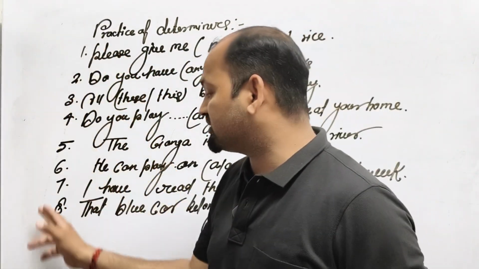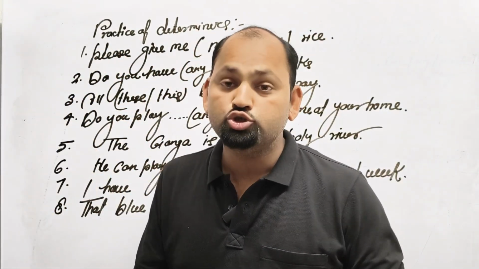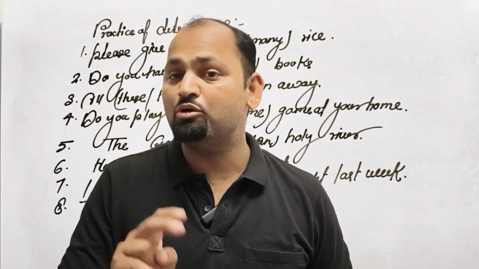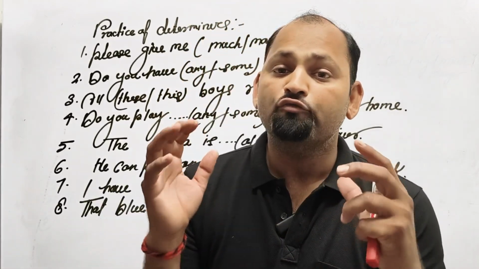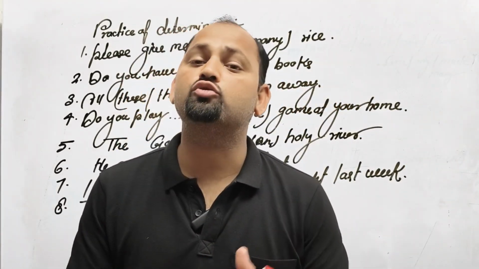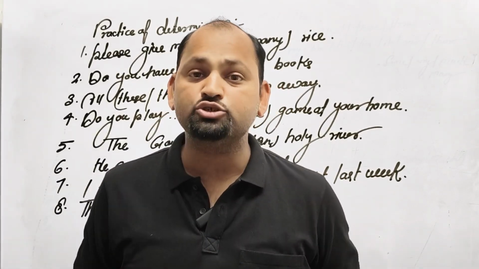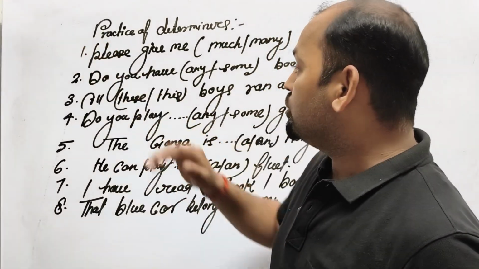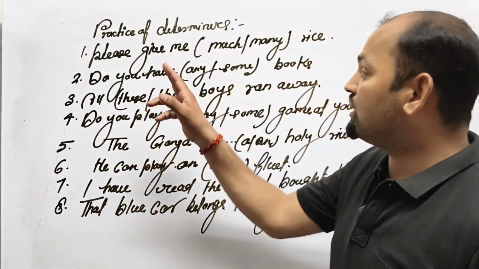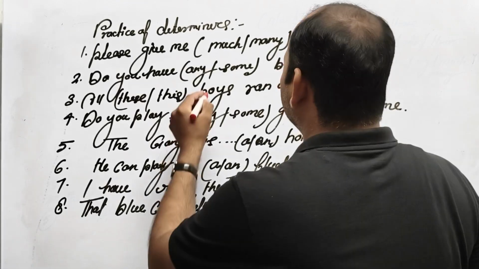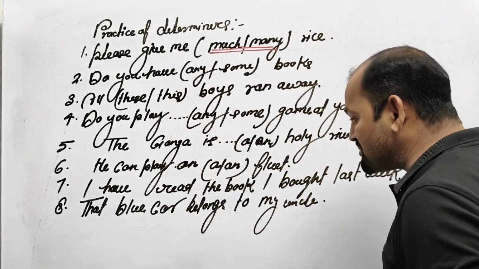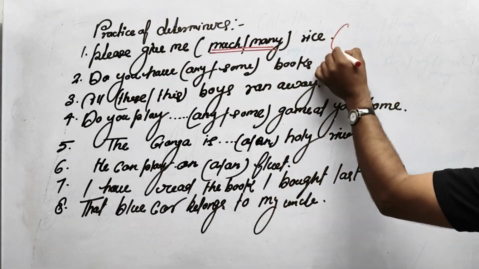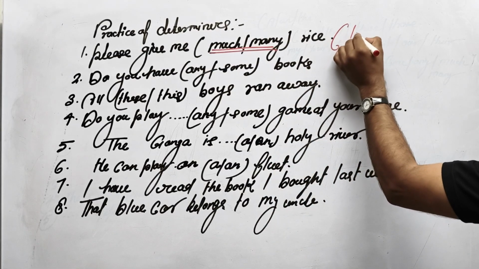Practice of the determiners. In total there are 8 questions. You have to do two types of examples. Number one, I have to ask you a few fill in the blank based questions, and a few questions where I will ask you whether you are able to recognize the position of the determiners or not. Looking at example number 1: please give me, and there is use of much and many. Much and many are basically a part of the indefinite pronoun.